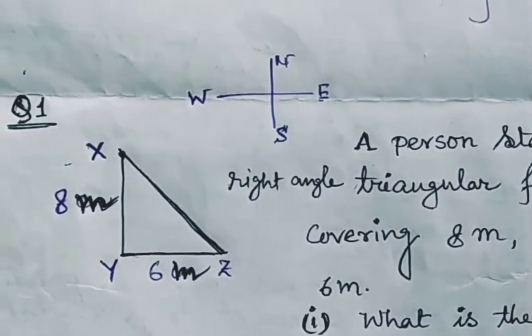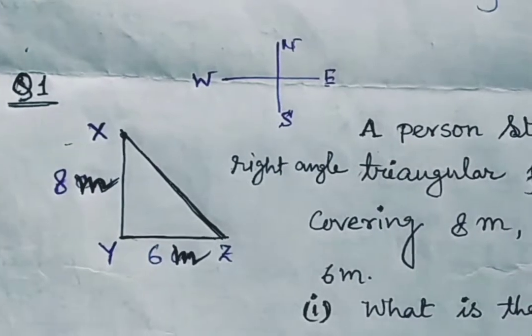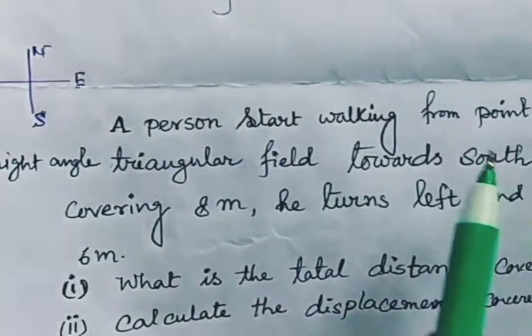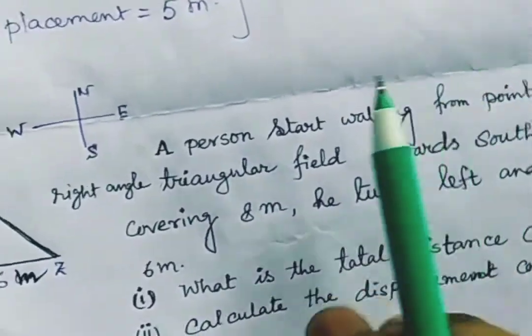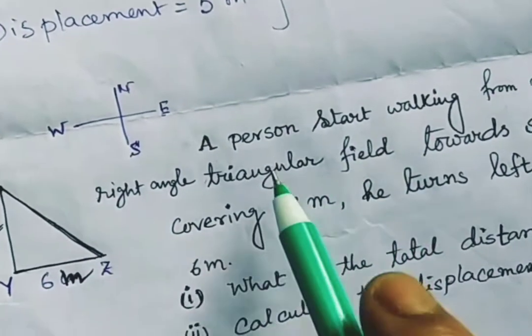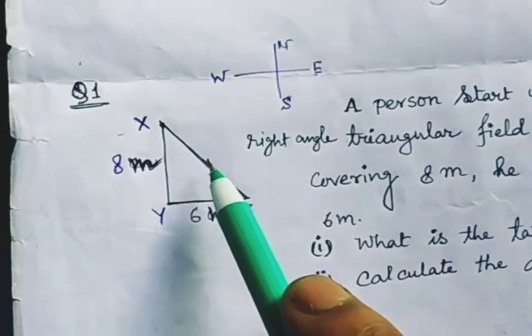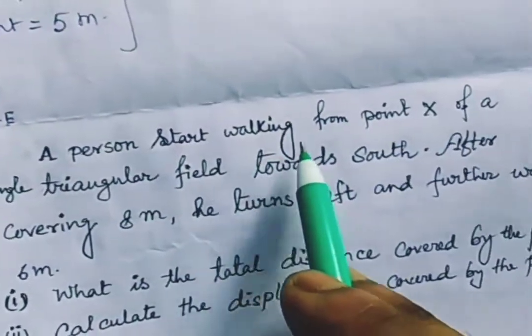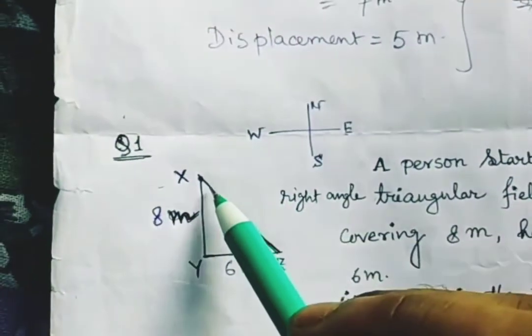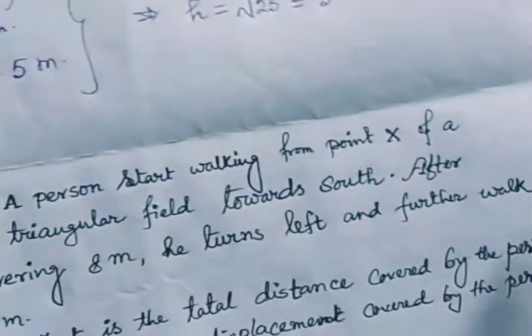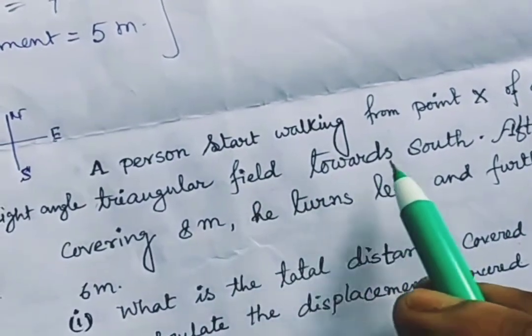Good morning. Here is a numerical. You can see there is a question. A person starts walking from point X of a right angle triangular field. This is a field, which is a right angle triangular field. A person starts walking from point X, this is his starting point, and walks towards south.